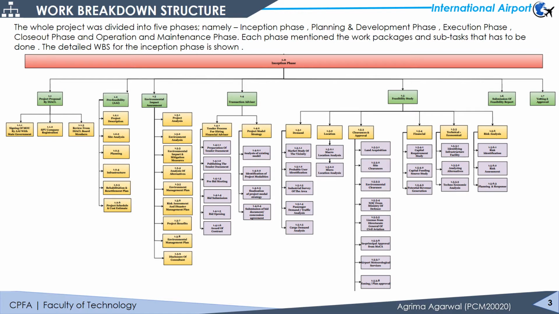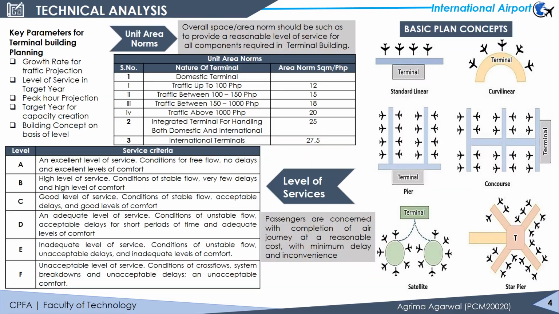The WBS is divided into five levels. The technical analysis objective is to study and understand the technical aspects, directives, recommendations and bylaws involved in the planning and design of an airport project. It determines alternative planning configurations of the terminal building and prepares the technical specifications to be adopted. In an airport terminal, there are fixed basic plan configurations: linear, pier, and satellite, which determine the functional movement of passengers, along with the centralized and decentralized layout to be adopted.